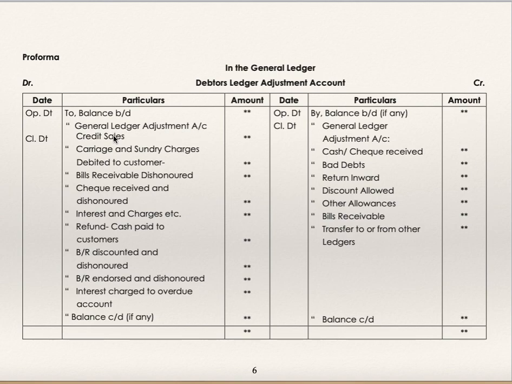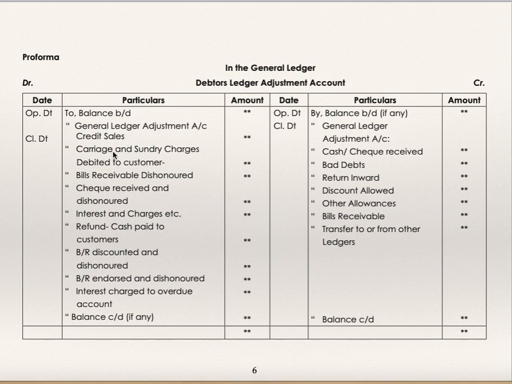To general ledger adjustment account. So after writing down balances, to balance brought down, by balance brought down, next is to general ledger adjustment account, and by general ledger adjustment account, below that you will have different account heads.